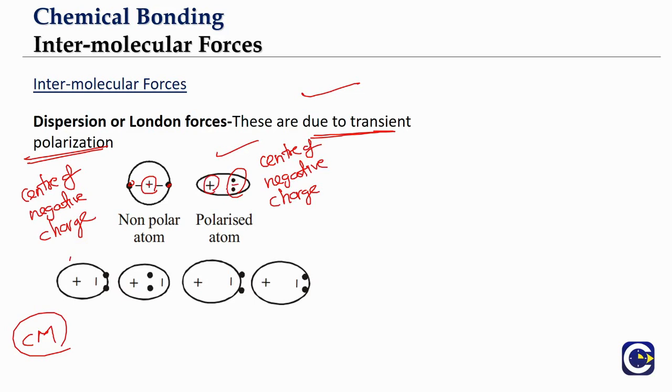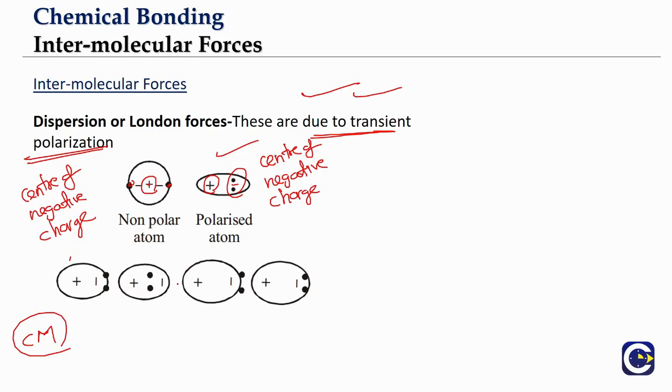It is like a dipole, but it is a transient dipole. It is not going to be staying there like that forever. Now these transient dipoles will keep happening in neutral atoms. Why? Because of the way the electrons will be revolving around the nucleus. This is a common phenomenon.